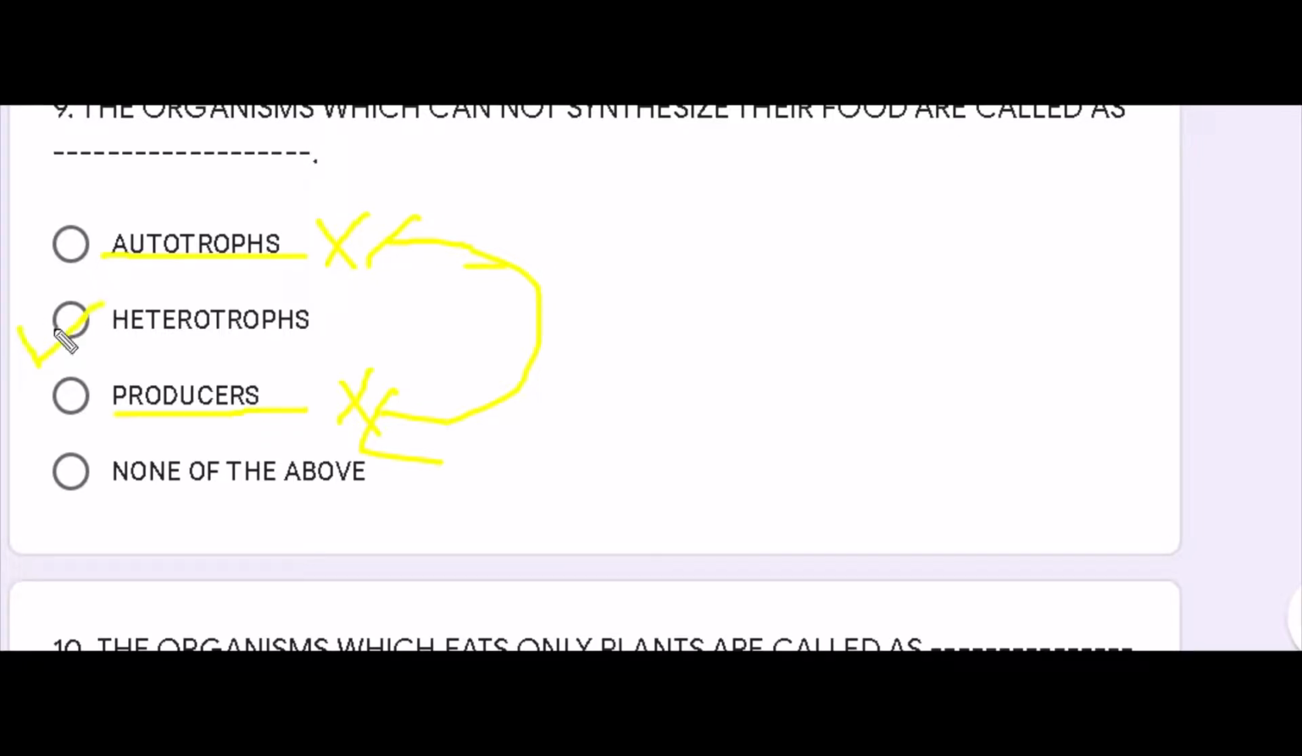So your correct answer will be heterotrophs. Heterotrophs are the organisms which cannot prepare their food themselves. They somewhere depend upon autotrophs or other organisms to get their food. So your correct answer is heterotrophs.